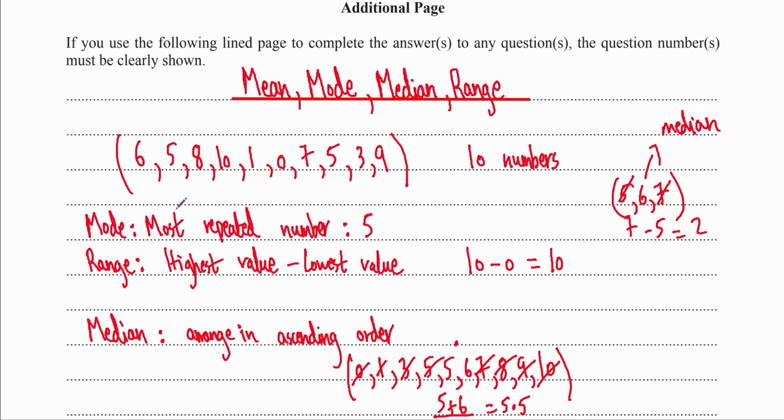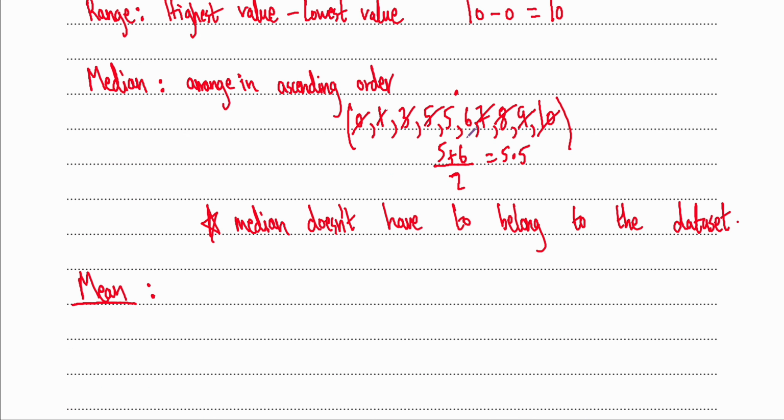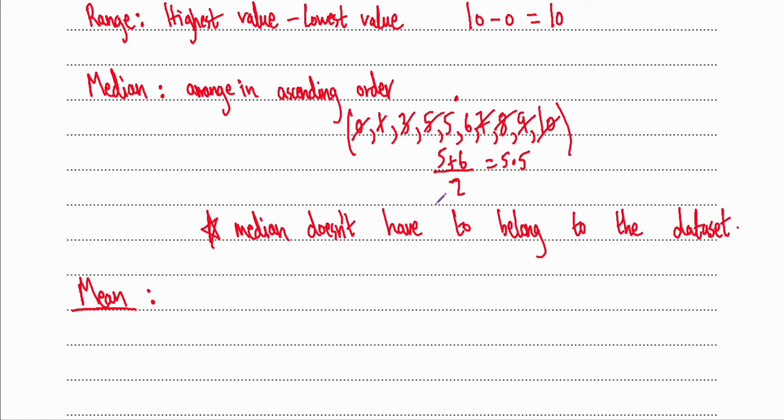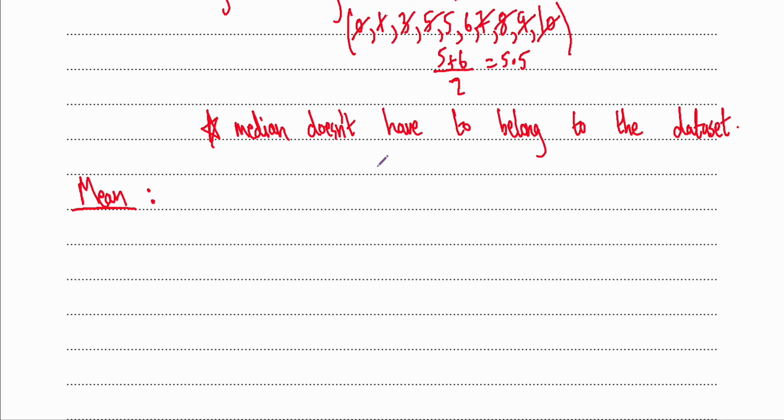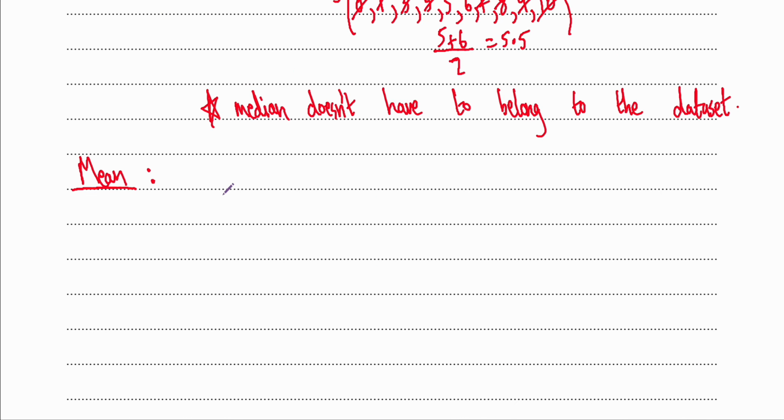So let's look at it. So how do we do the mean? Well, we already saw it, right? When we have two numbers, we just add those two numbers up and divide by 2. Well, when we have more than two numbers, we add up all the numbers that we have and divide by the total amount of numbers that we had. So let's make it simple. So we have 10 numbers. So if you have 10 numbers, that means I'm going to divide by 10.